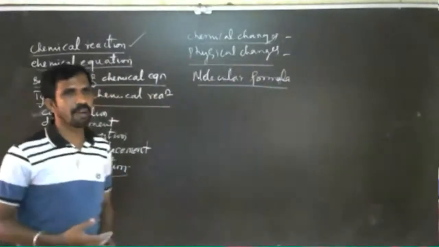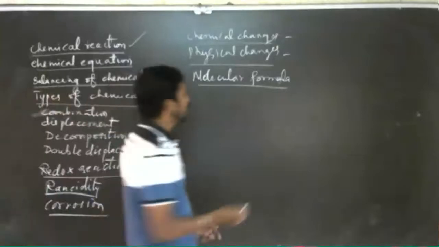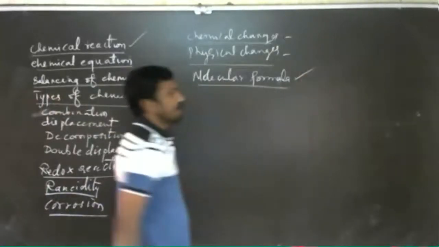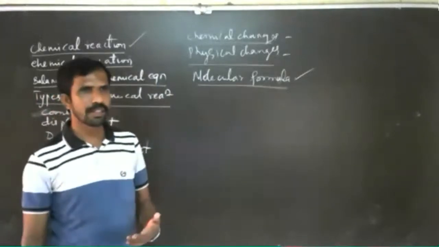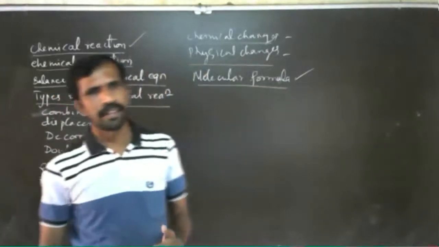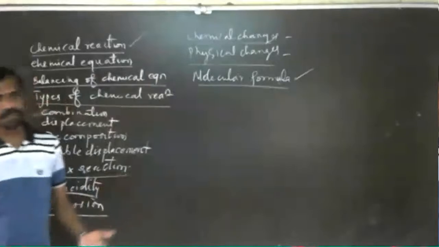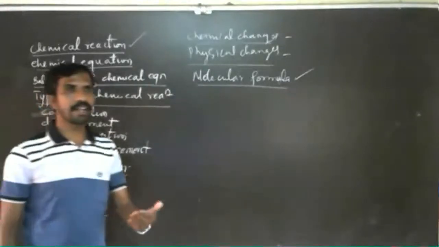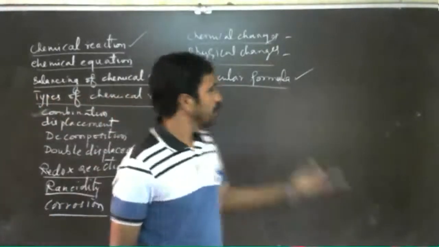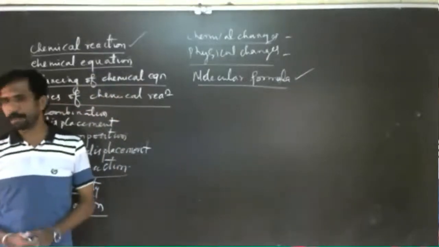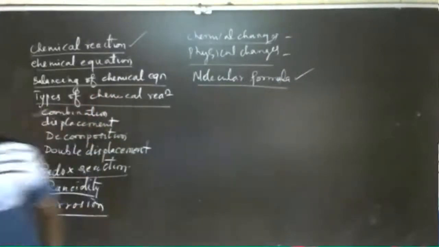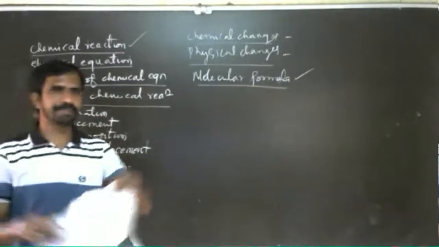So it's a temporary change in which no new product is formed. Is it clear? For example, water changing to solid or water changing into vapor state. And it's reversible. Physical changes are reversible.